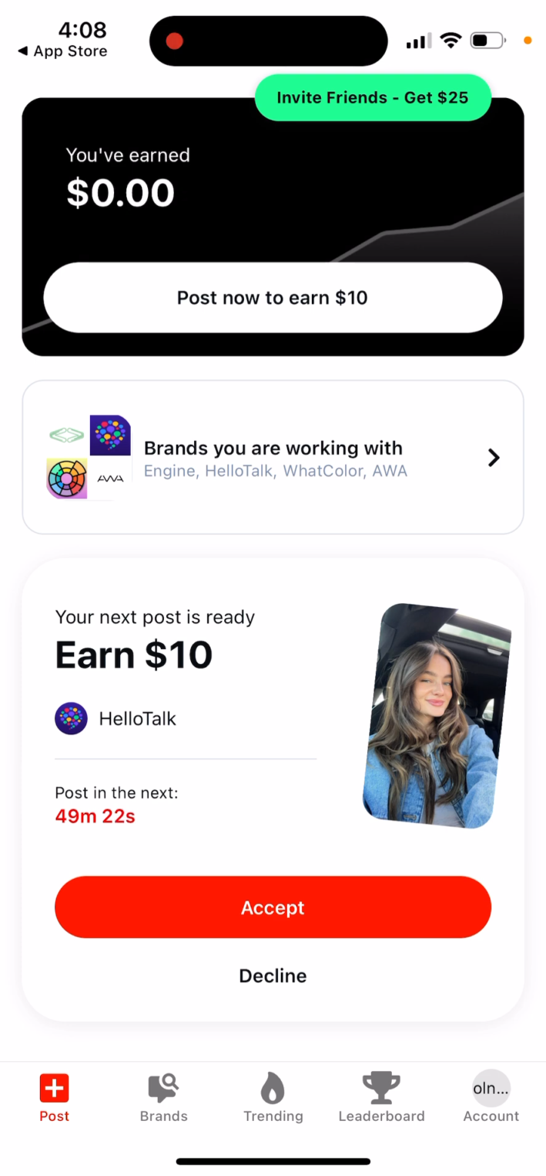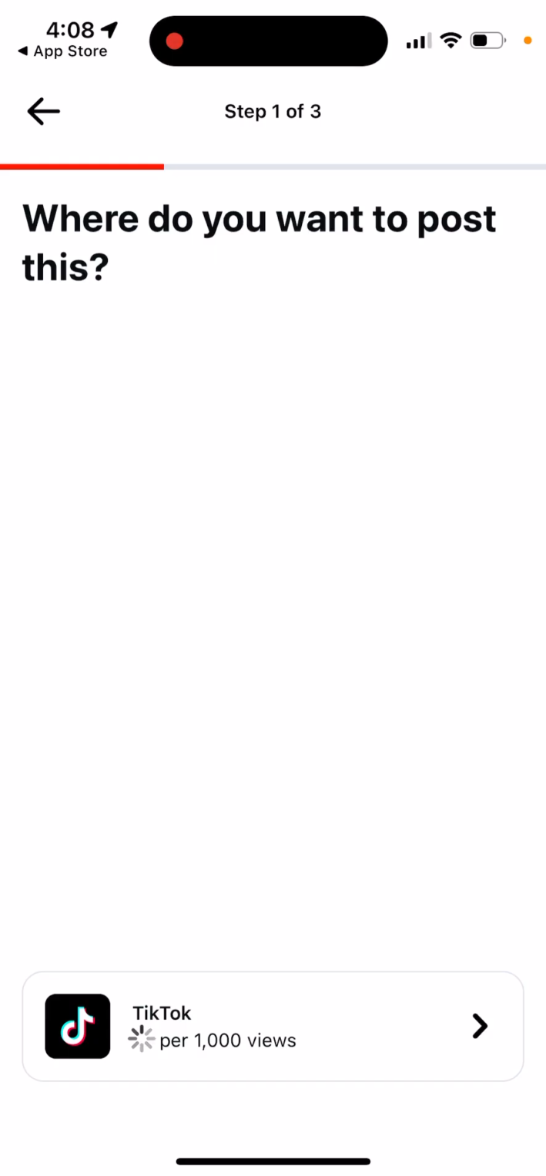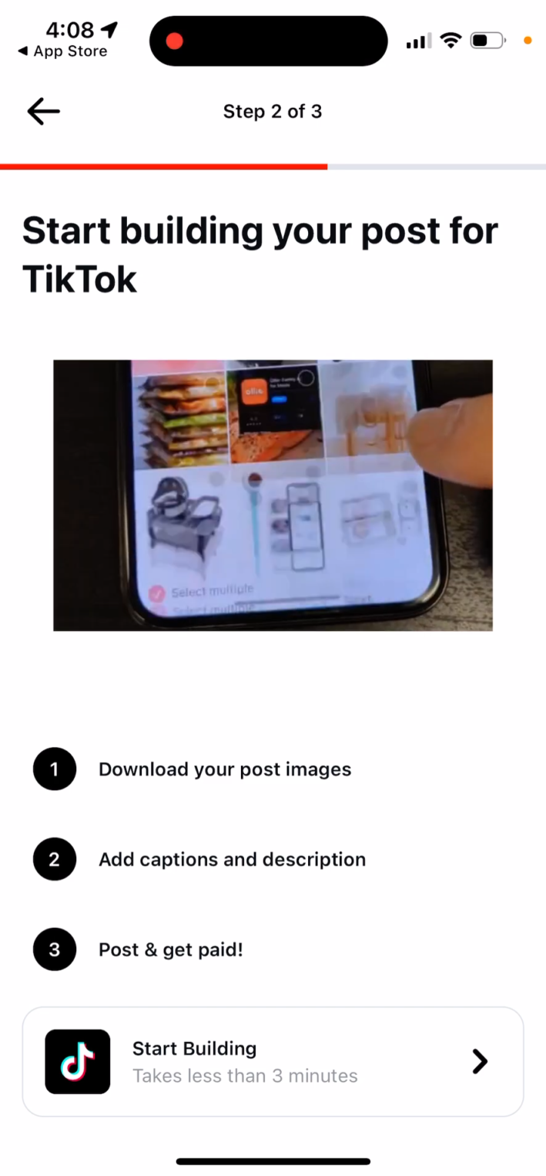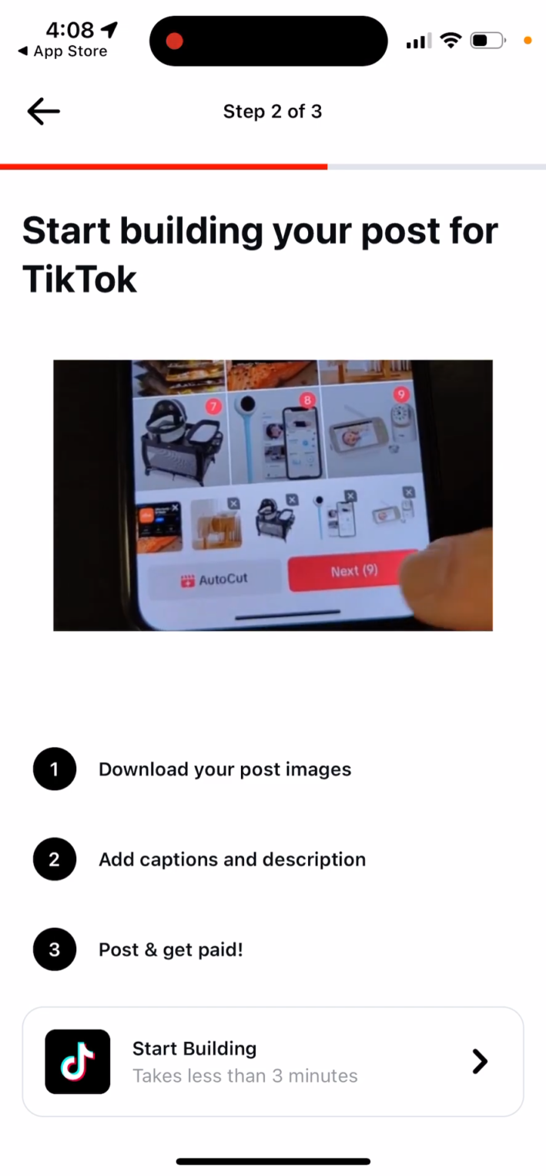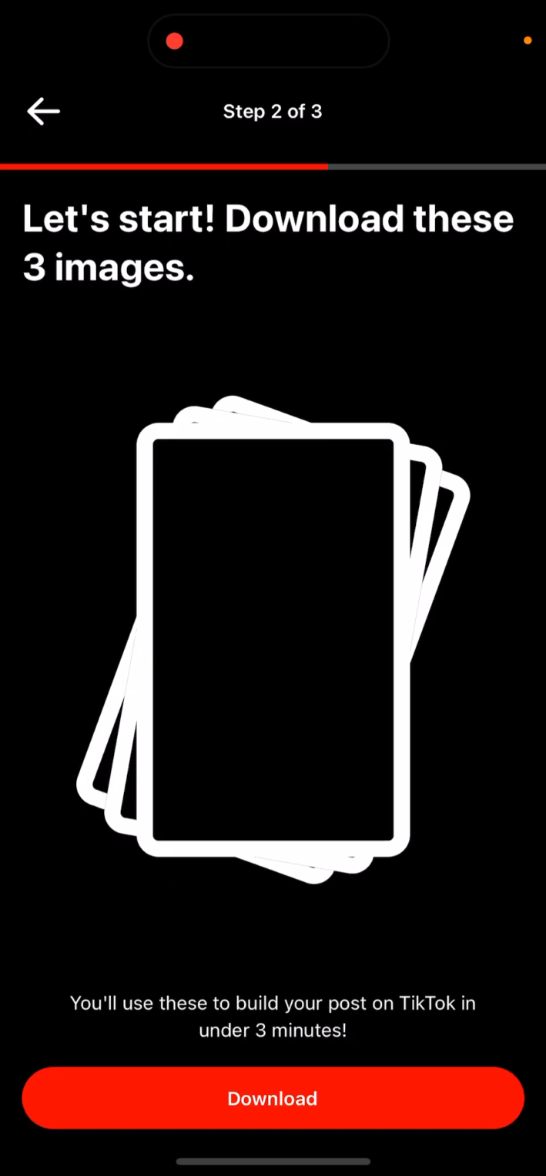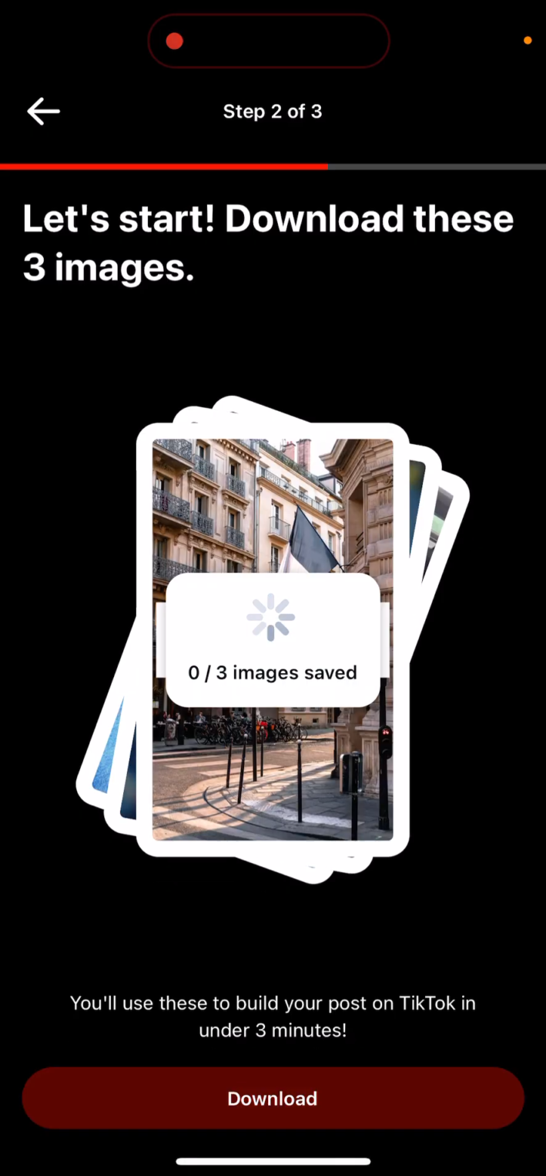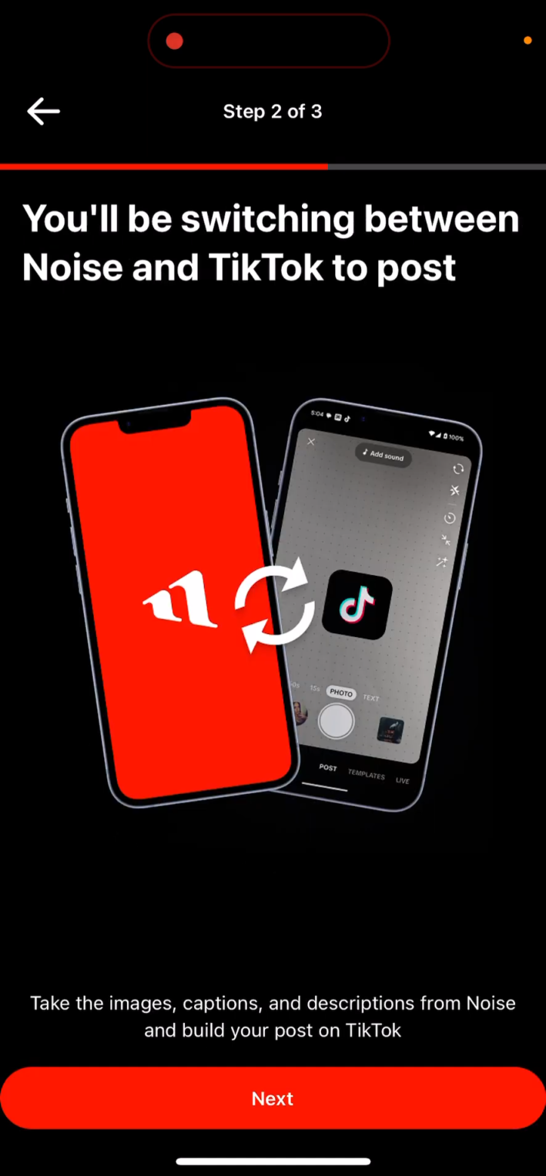And now you can just see in here, you can accept this, and then select TikTok, and then you can see start building your post for TikTok: download your post images, add captions and descriptions, post and get paid. Download these 3 images, so then you can just download those. So yeah, I will just try to do it.